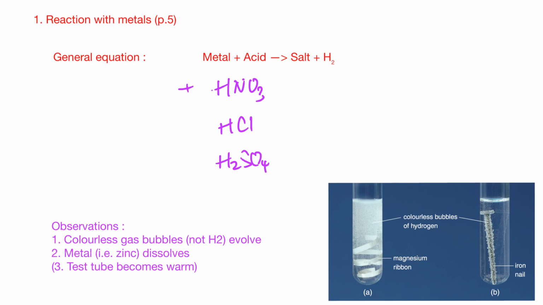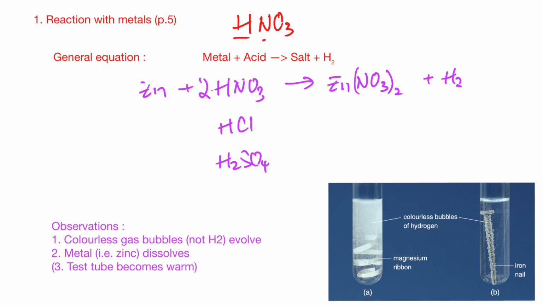Say for example, if you react with zinc, then you have zinc nitrate, and also you get hydrogen. What you need to do is just try to balance it. So remember the acid is HNO3. You just consider them as H plus and NO3 minus. Remember, when you try to balance it, don't break the NO3 into 1 N, 3 O or things like that.